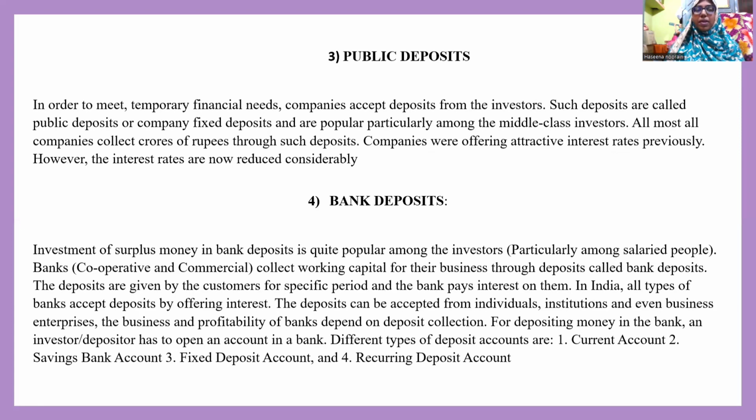The next one is public deposits. A public deposit generally means that in order to meet the temporary financial needs of the company, the owners or the stakeholders accept deposits from investors, those are the public. Such deposits are called public deposits or the company's fixed deposits, and they are popular among middle class investors. Almost all companies collect crores of rupees through such deposits. Companies were offering attractive interest rates previously. However, now the interest rates are reduced.